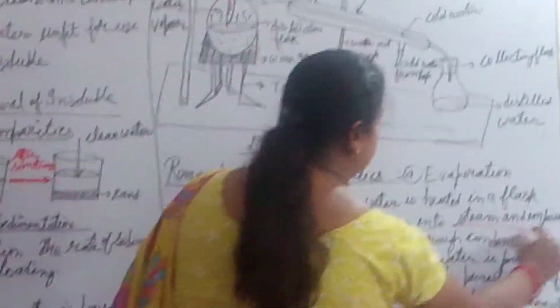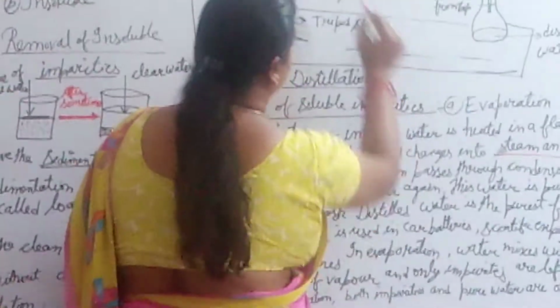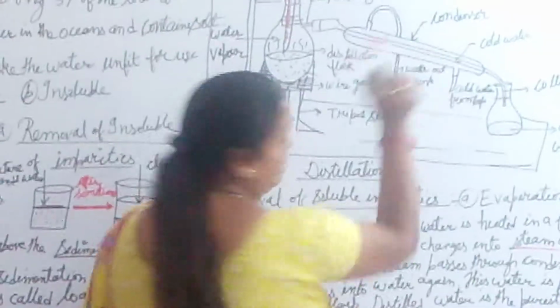On heating, water boils and changes into steam and the impurities are left in the flask. Here the impurities are left in the flask. The steam passes through the condensation.